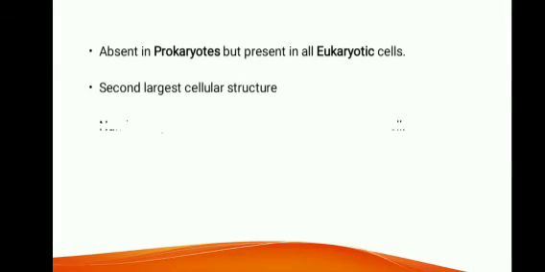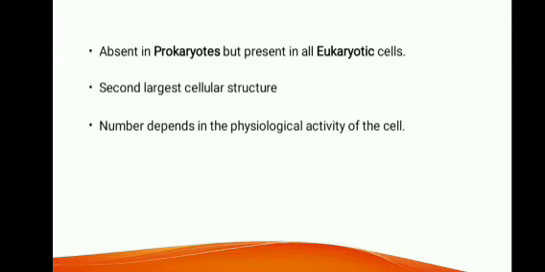The number of mitochondria that a typical cell will contain depends on the physiological activity of the cell. Why? Mitochondria are the area where ATP is synthesized, and these are sites for aerobic respiration. So the cells which are highly active and need a high amount of energy must have a high rate of aerobic respiration.